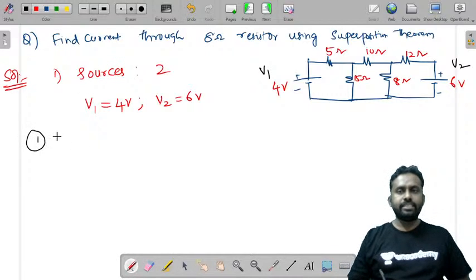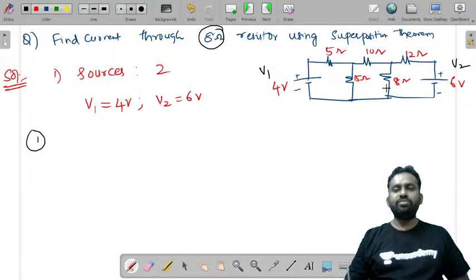The superposition theorem states that the response in any element is equal to the sum of the responses by the individual sources. Let us say the current flowing through this 8 ohm is I8. I8 total is equal to I8 dash plus I8 double dash.